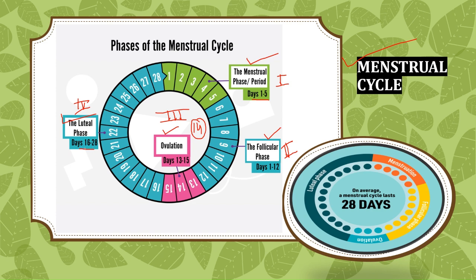So what you have to remember in the four phases of the menstrual cycle is the days of all the phases. Okay, and the most important one is the ovulatory phase, so you should have thorough knowledge about it. Now next,